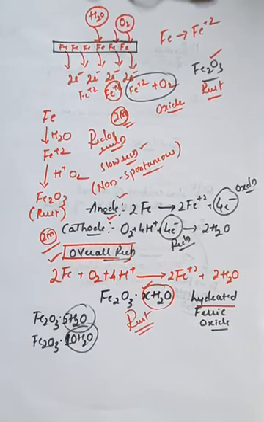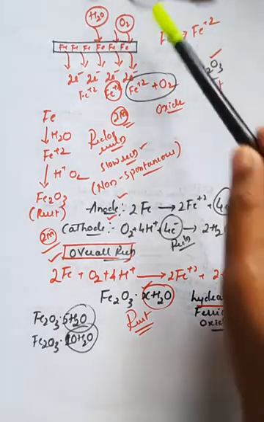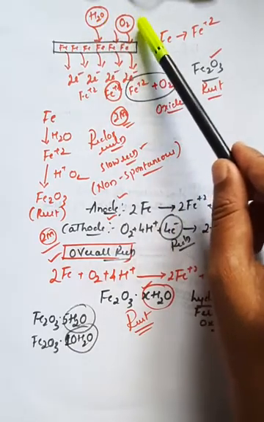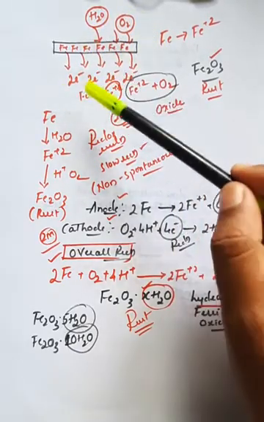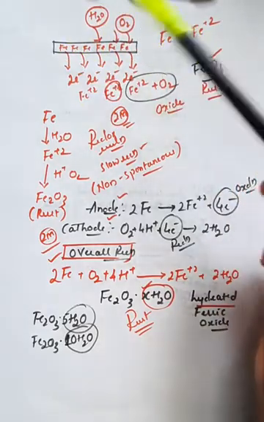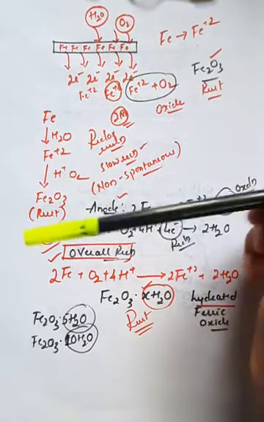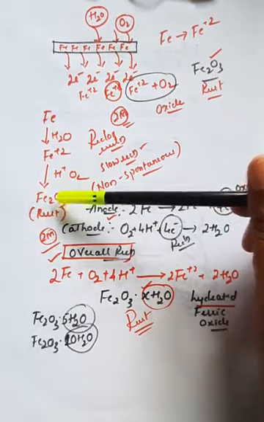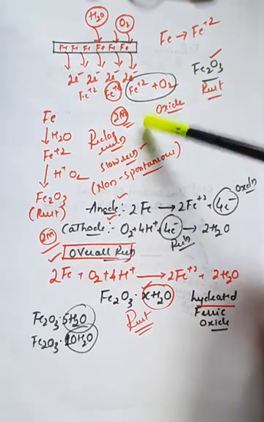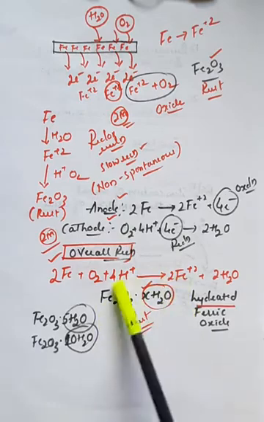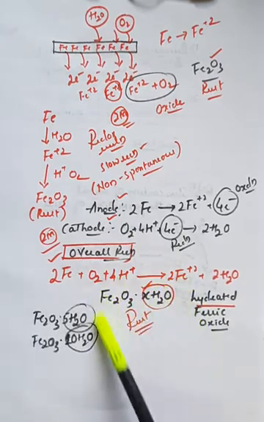Very simple phenomenon. Rusting of iron is nothing but the slow coating on the surface of the iron, and it is converted into ferric hydroxide. So here if you observe, there is an iron rod. On the influence of water molecule and oxygen present in the atmosphere, it is converted into Fe plus 2 ions by the liberation of 2 electrons. Further, on the addition of H plus ions as well as water molecule and oxygen from the atmosphere, it is converted into Fe2O3. This Fe2O3 is generally called as rust. But again, if you continuously go on adding the water molecule from the atmosphere, then it is converted into hydrated ferric oxide.